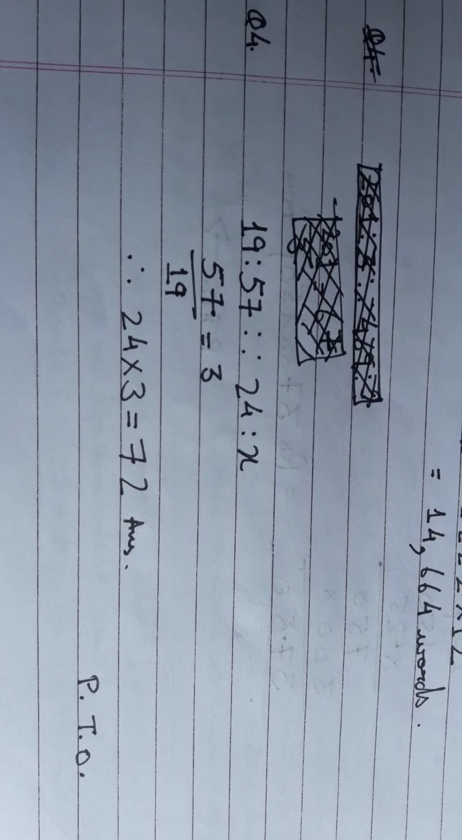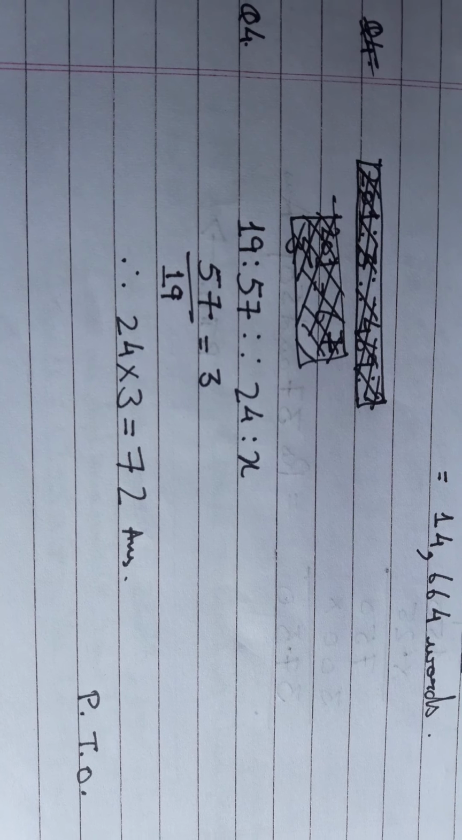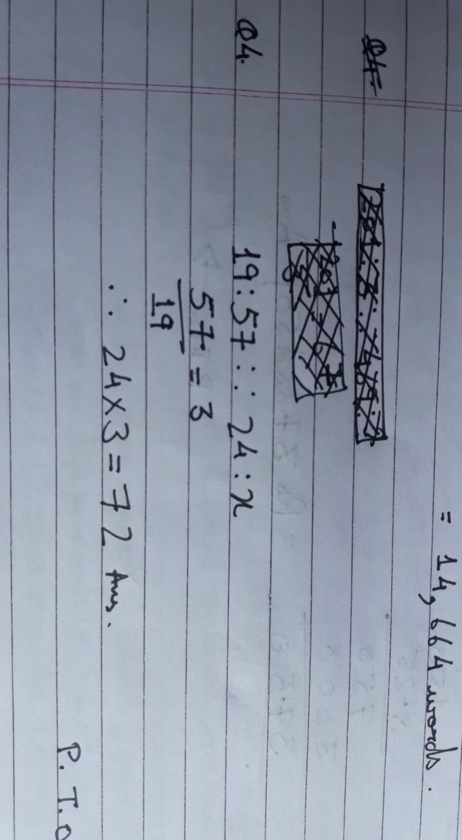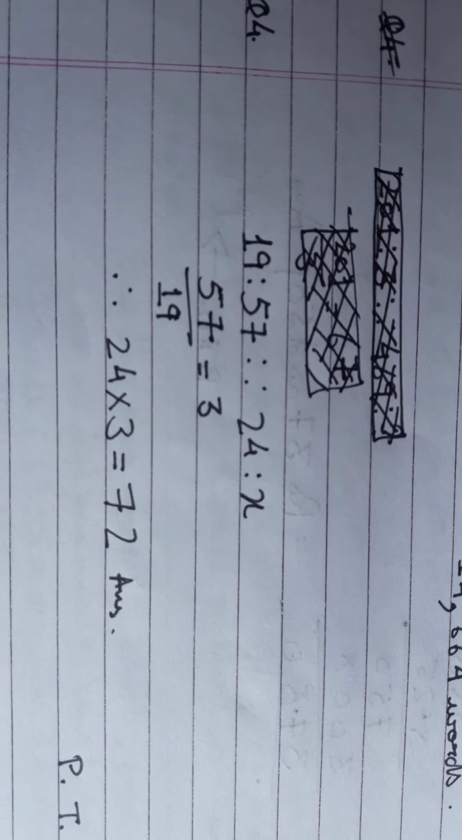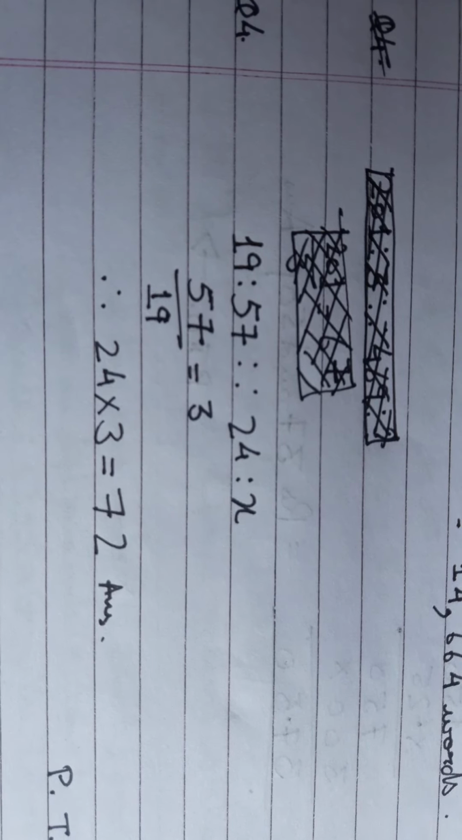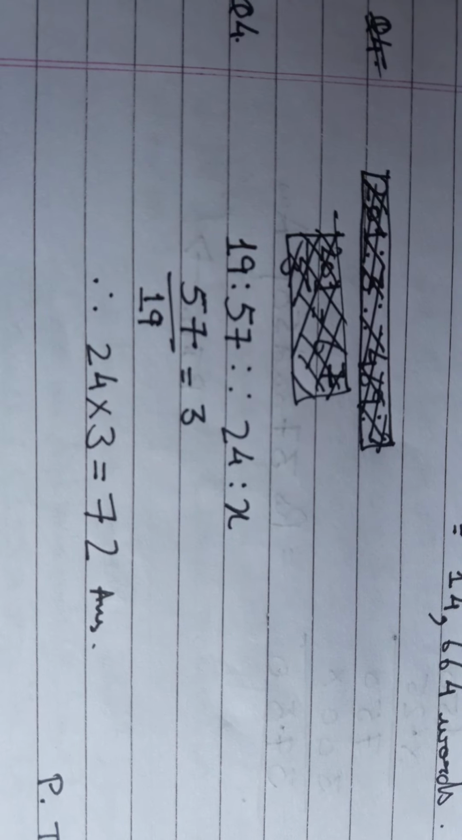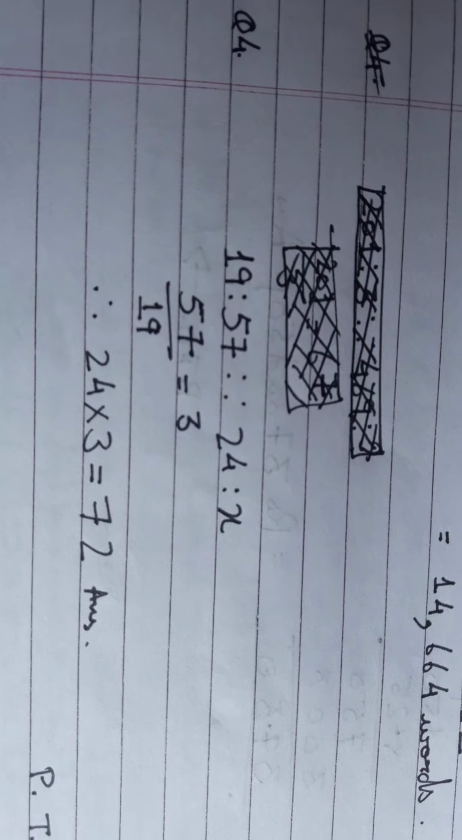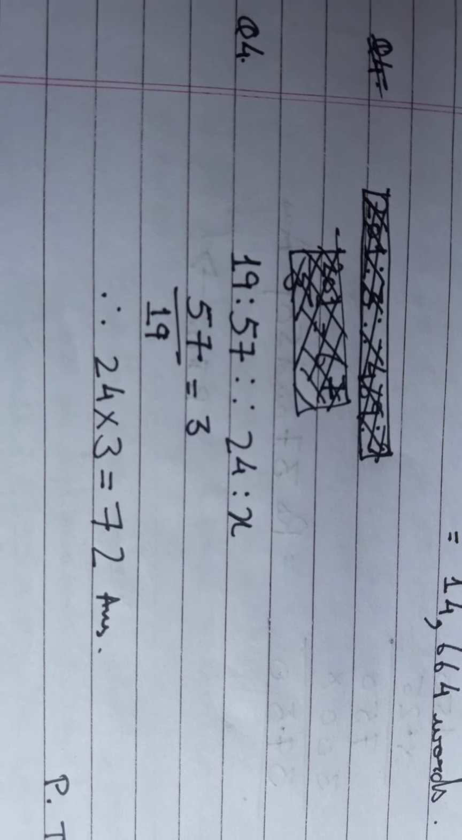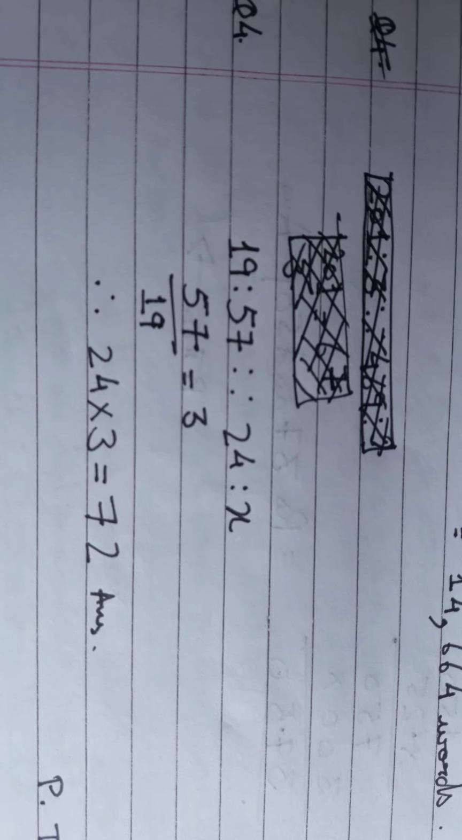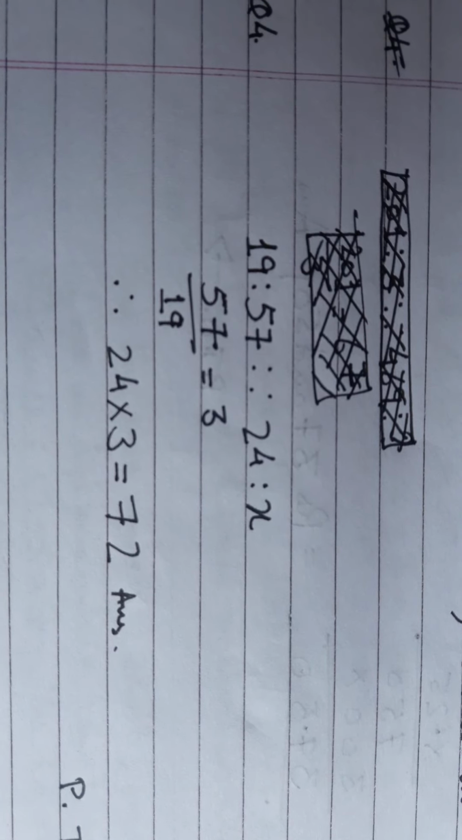Alright, come to question number 4. 19 is to 57, and the same relationship 24 has with which number? So first find the relationship of 19 and 57. The first thing that comes to my mind is to divide the bigger number by the smaller number. So 19 3s are 57, and 24 into 3 will be how much? 72. So 72 becomes your answer.